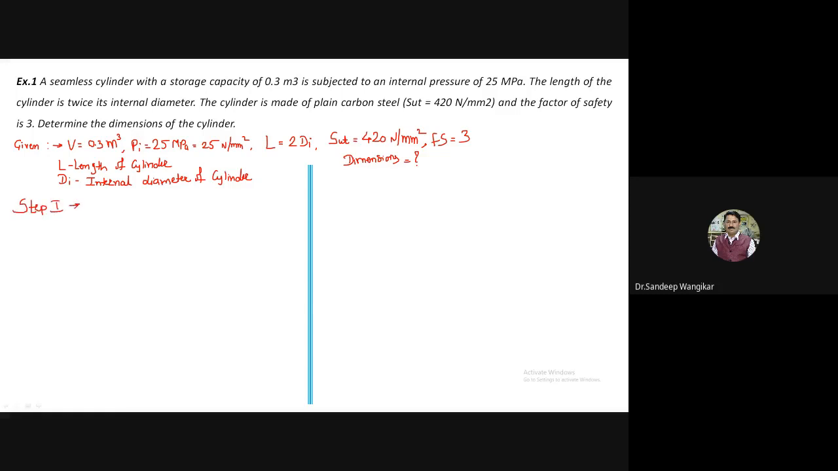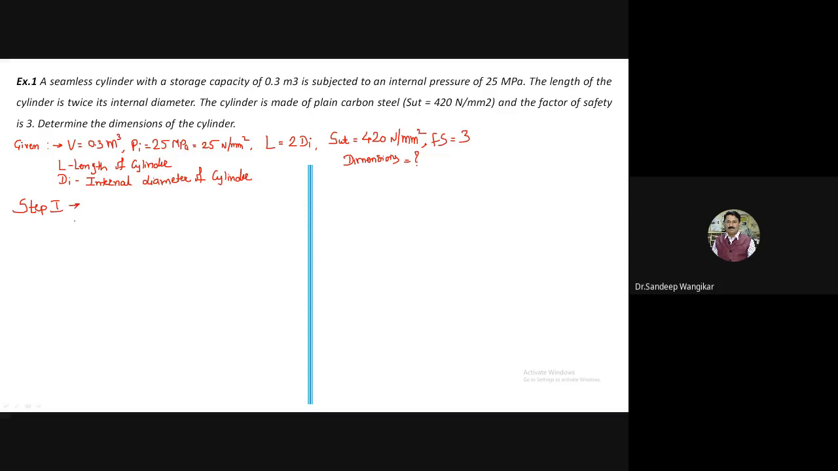Okay. So very first, if you refer to the formula, sigma t is equal to pi di divided by 2 times sigma t. This formula I will use. So pi is given, sigma t is given, but di is not given. I have to calculate the di. Sigma t is SUT divided by Fs. We can calculate. So for this di calculation, I have to go for the volume formula.